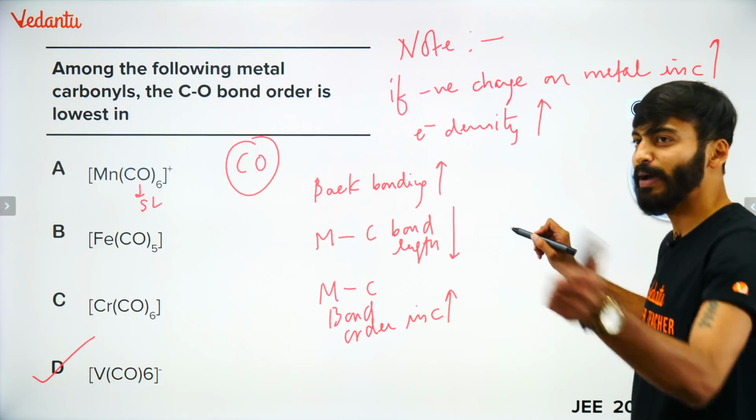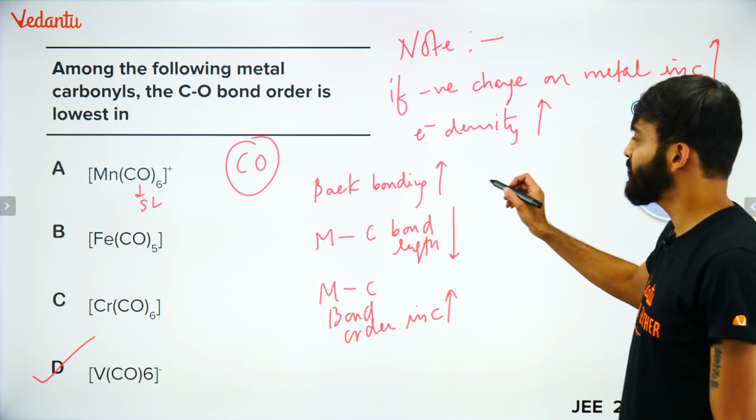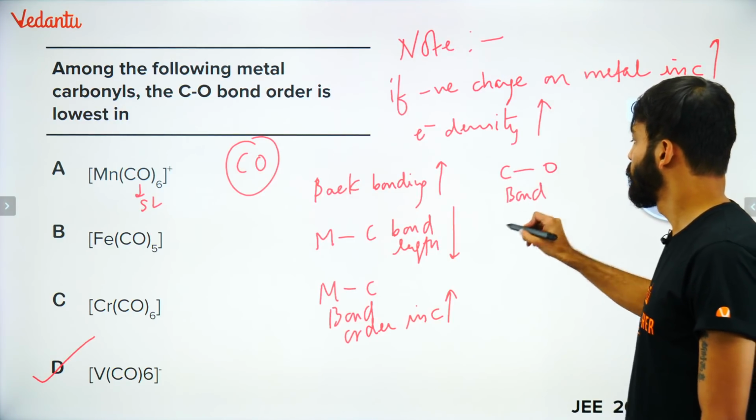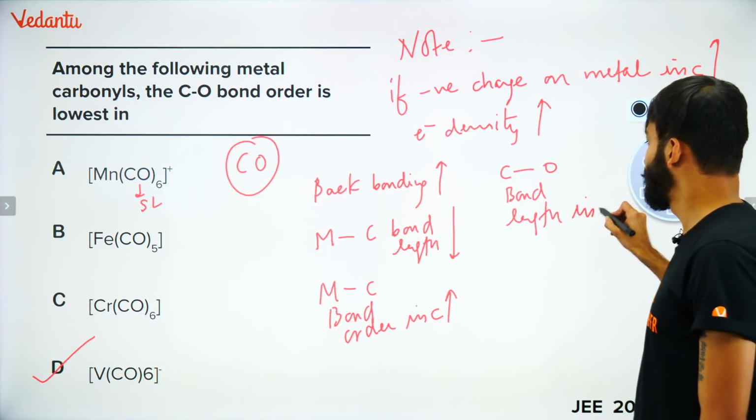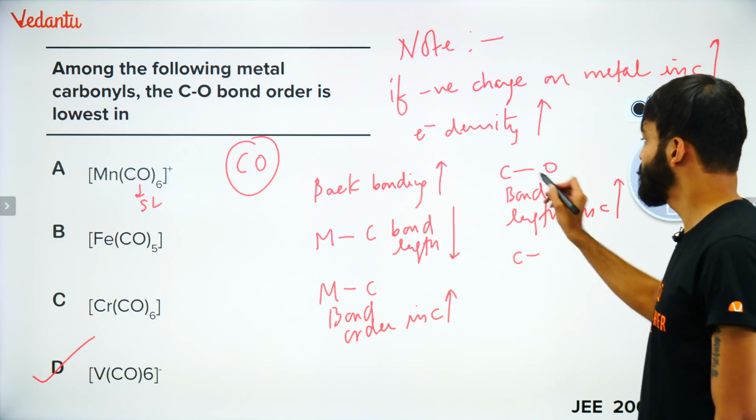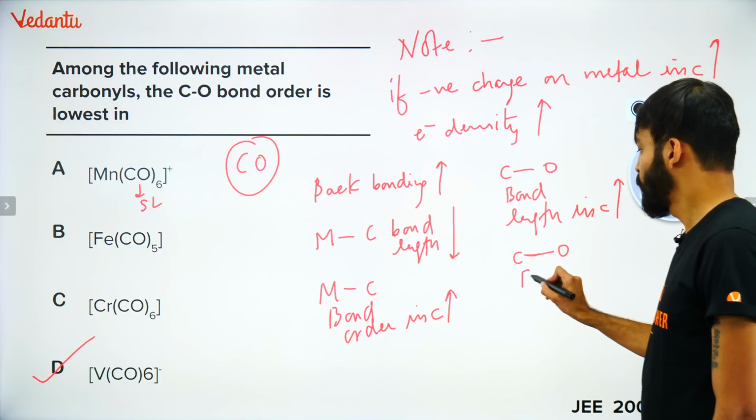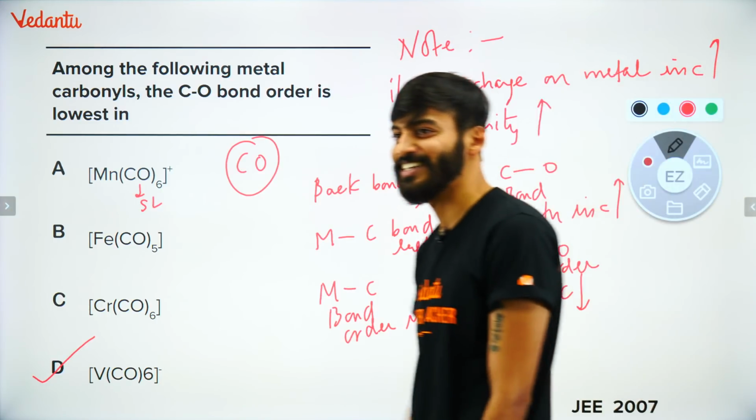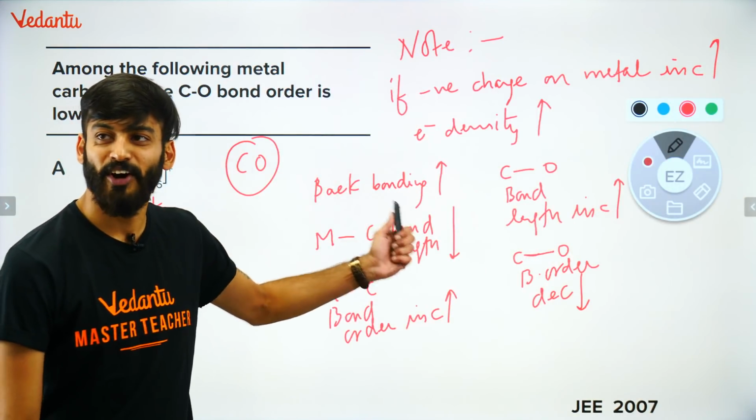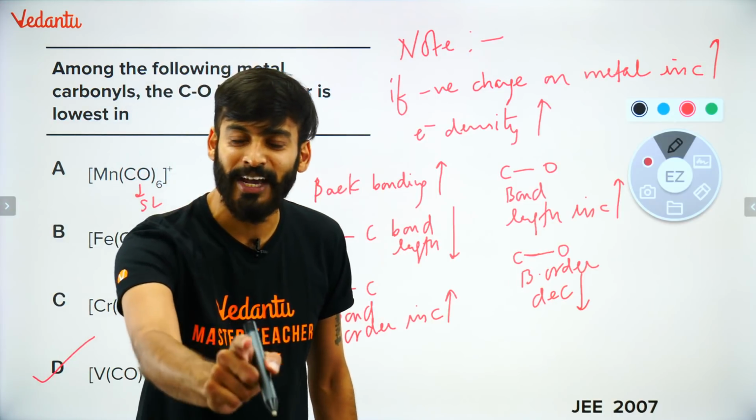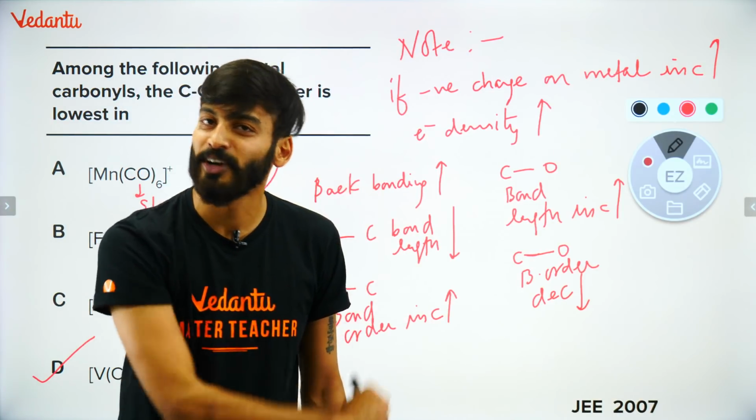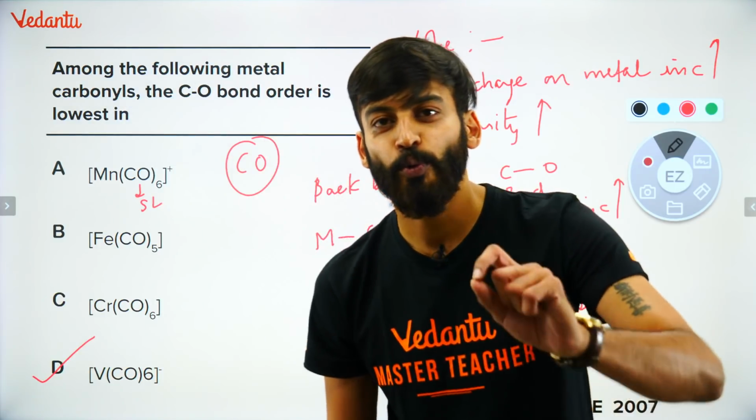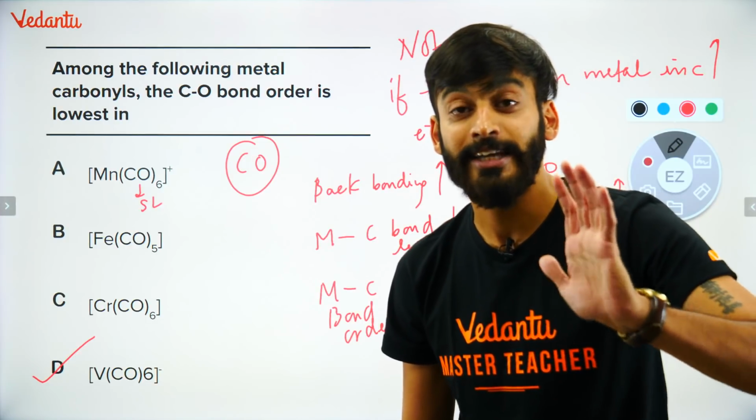It means if back bonding will increase, what will happen to C double bond O? CO bond length will increase, and CO bond order will decrease. Now, based on this answer, based on this note, this only happens in carbonyl. किसी और ligand की औकात ही नहीं वो कर दे ऐसा. Only happens in carbonyl.